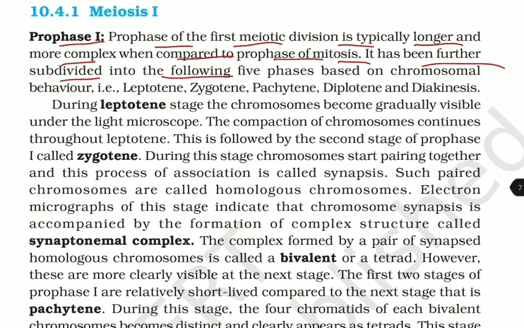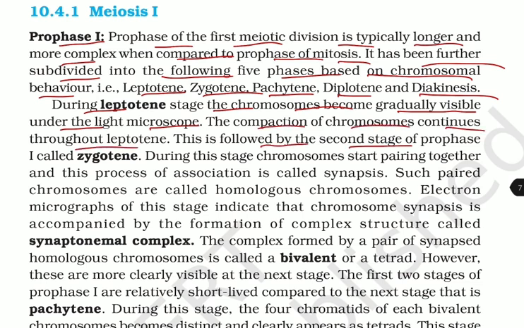It has been further subdivided into the following 5 phases based on the chromosomal behavior: leptotene, zygotene, pachytene, diplotene, and diakinesis. During the leptotene stage, the chromosomes gradually become visible under the light microscope. The compaction of chromosomes continues throughout the leptotene. This is followed by the second stage of prophase 1 called the zygotene.